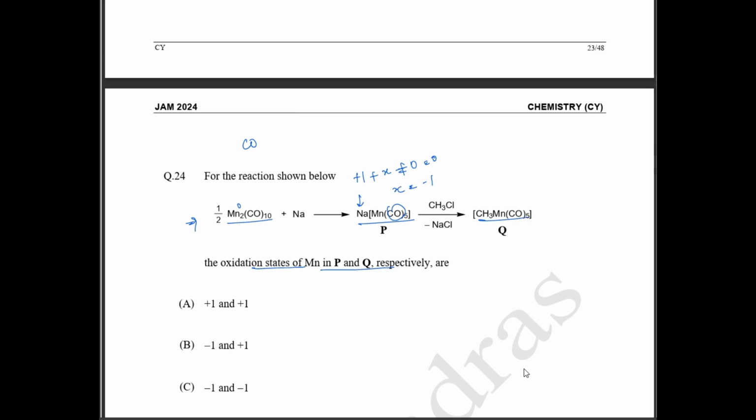And Qல வந்து பாருங்க இங்க என்ன இருக்கு, CH3. So CH3 எப்படி exist ஆகும், your Mn is a metal, always has an electropositive character, so your carbon will have an electronegative character. அப்படின்னா என்ன ஆகும், your CH3 will exist in minus 1, like it will have a carbanion character. Okay, so minus 1 plus X, and your carbon monoxide again has no charge, it is going to be equal to 0. So X is equal to plus 1. So the oxidation state of P and Q in the given compound is minus 1 and plus 1. So option B is the correct answer.